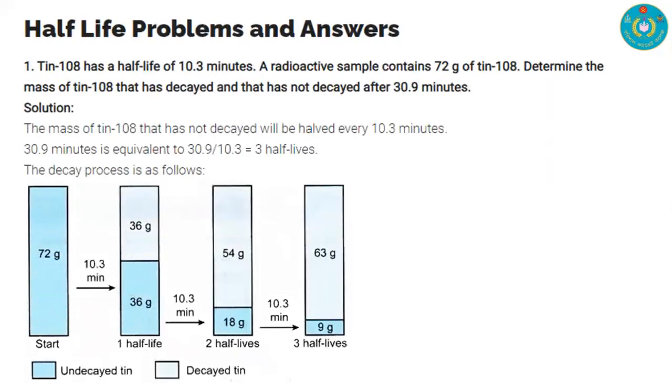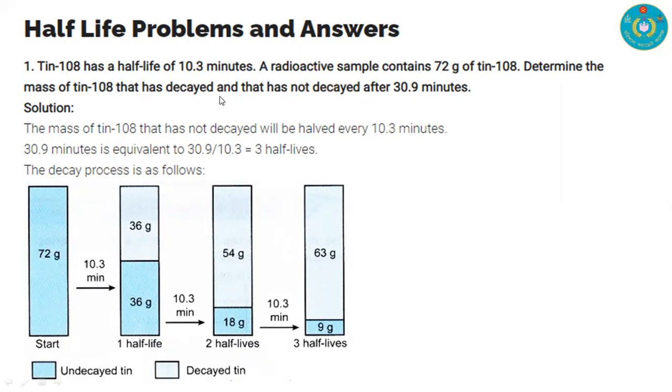And we are going to solve a half life related problem. Read this question. Tin 108 has a half life of 10.3 minutes, and a radioactive sample contains 72 gram of tin 108. Determine the mass of tin 108 that has decayed and that has not decayed after 30.9 minutes.